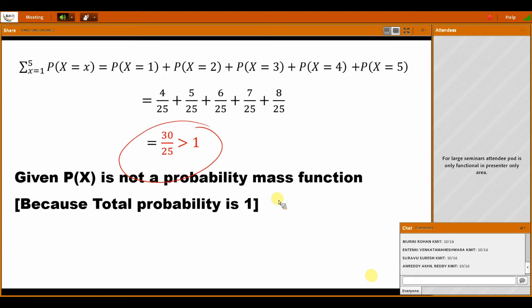So this value is greater than 1. So what do we say? This is not satisfying the PMF condition.